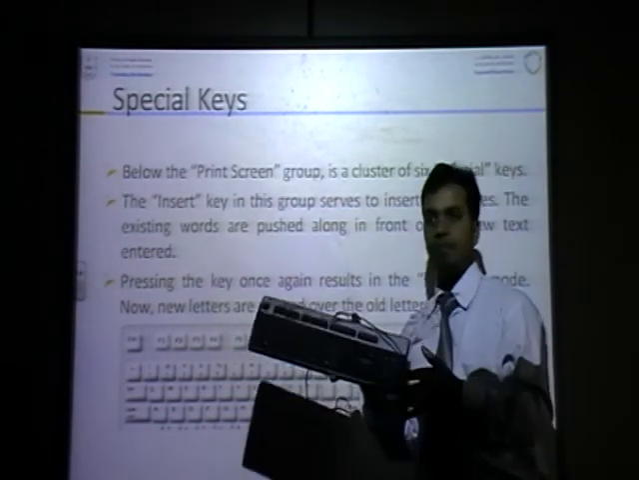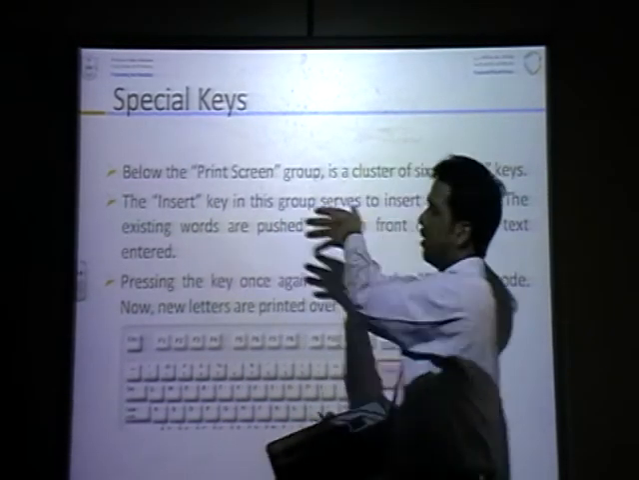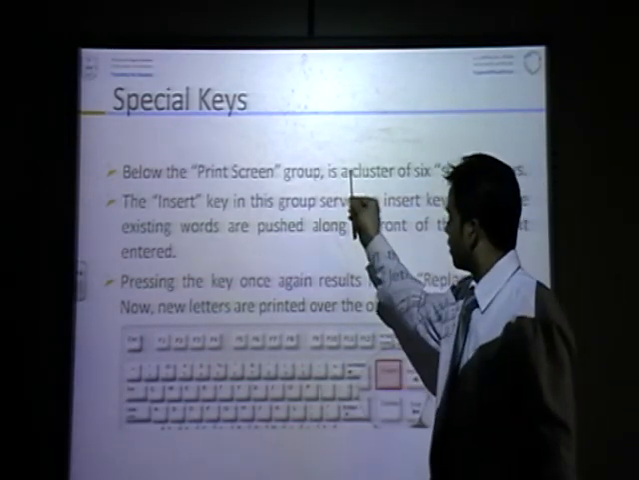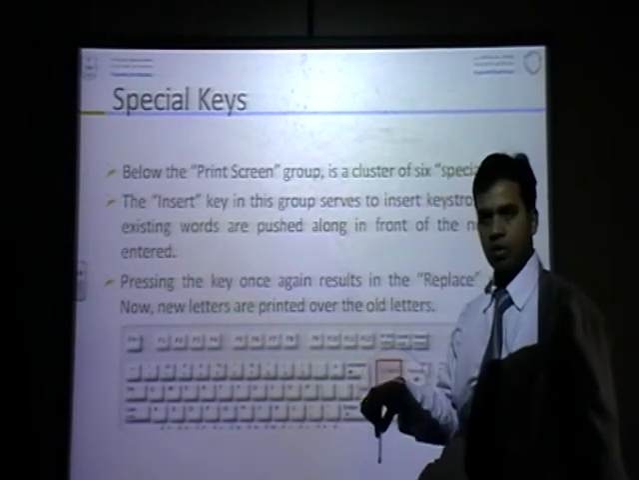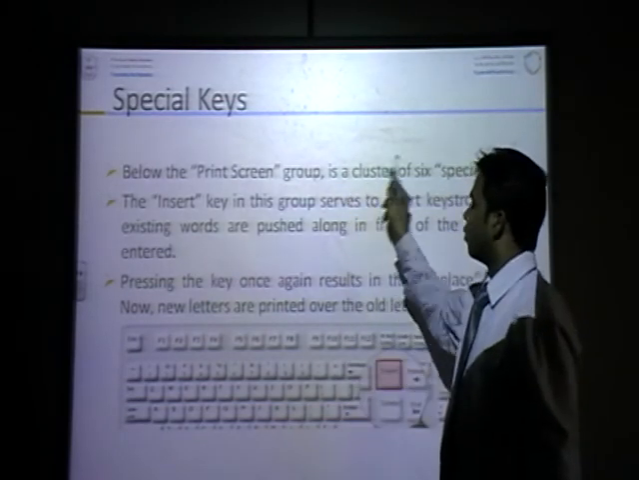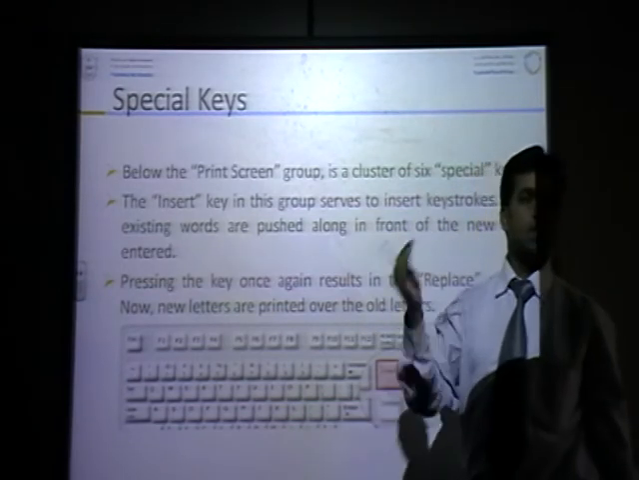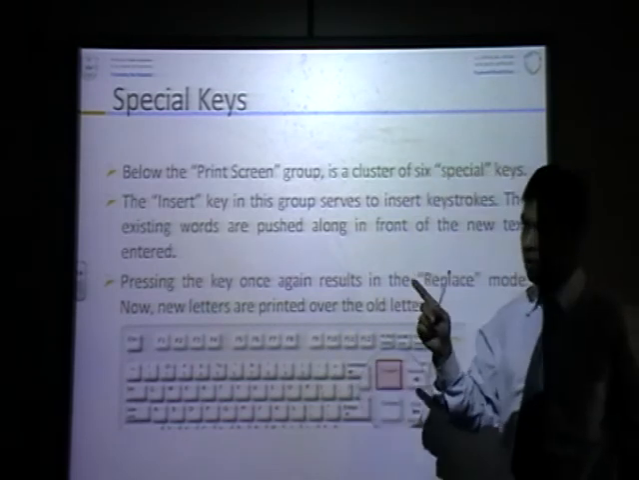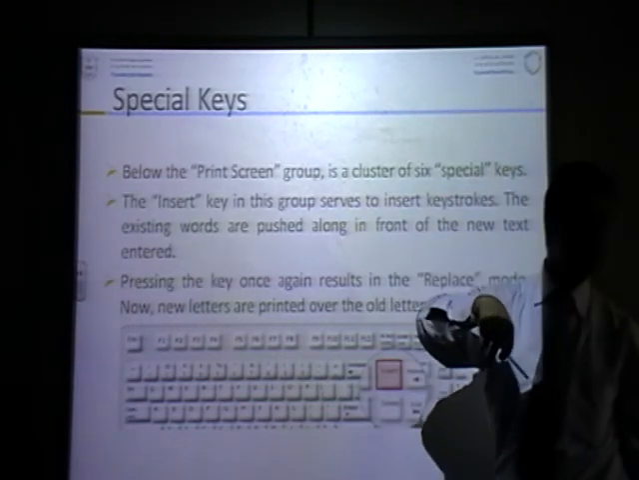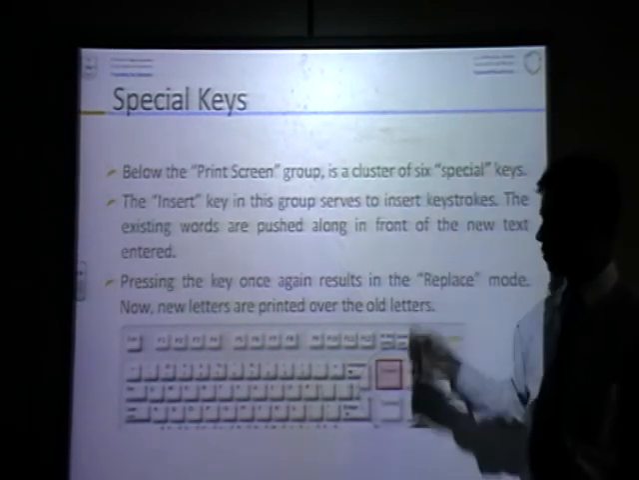Insert key. Insert key is used when you are writing. For example, something is written here, and you want to write here. Look here, I will show you very easily. When you press insert key one time, put your cursor here and start typing, the existing text will move automatically. Again you press insert key: insert key is on and insert key is off. When the insert key is on, you can enter text and the old text will move. But when the insert key is off, whatever you write will delete the old text, and a new word will be inserted here.